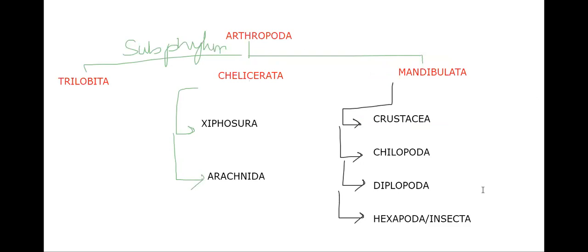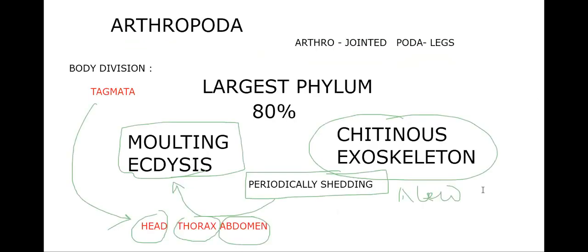And Mandibulata includes Crustacea, Chilopoda, Diplopoda, and Hexapoda or Insecta. Then we explained some features: the molting process, where the chitinous exoskeleton is periodically shed, and we declared it the largest phylum. 80% of animal species belong here, and the body is divisible into tagmata.